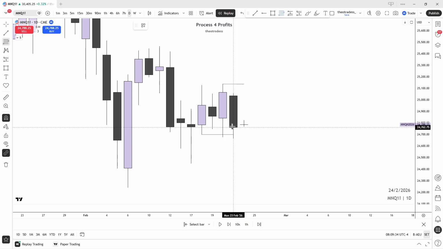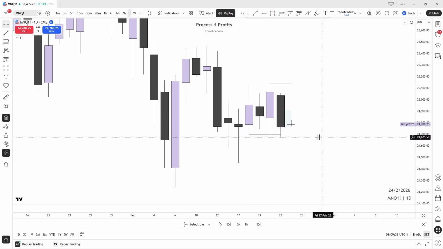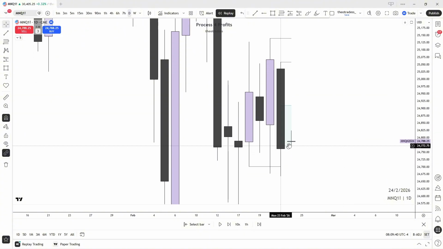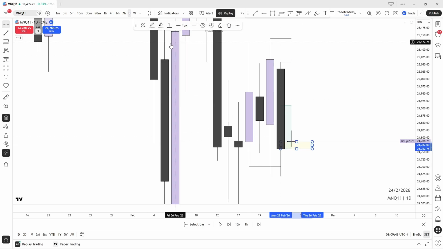So now we're gonna put in our invalidation tool again. Let's see how this market does. Already I can see the market is gapping. We already have a gap here. So that's already another sign for me.